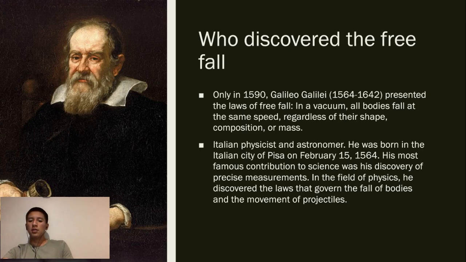He was born in the Italian city of Pisa on February 15, 1564. His most famous contribution to science was his discovery of precise measurements. In the field of physics, he discovered the laws that govern the fall of bodies and the movement of projectiles.